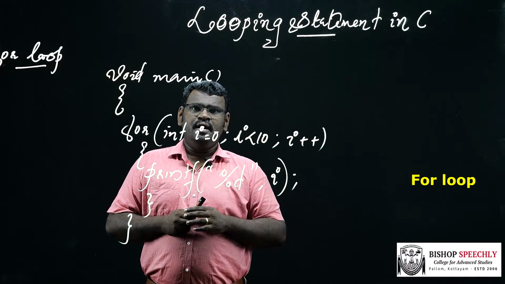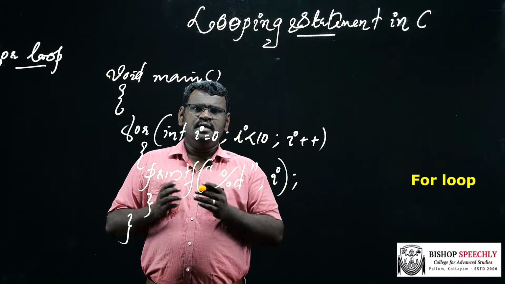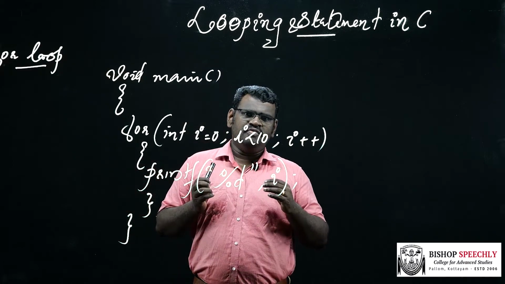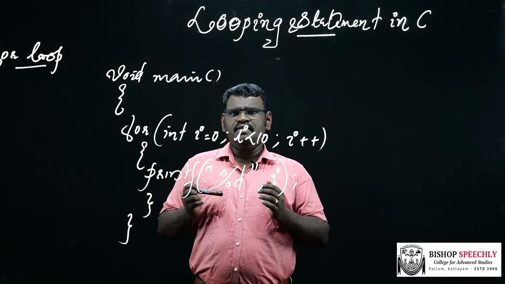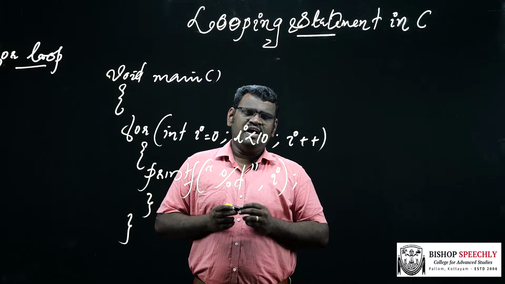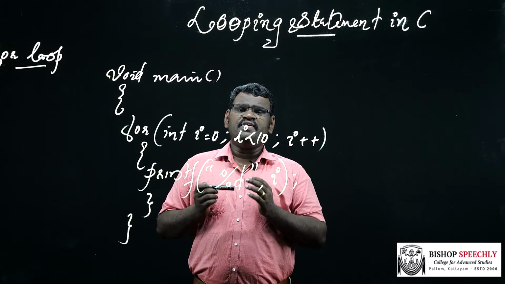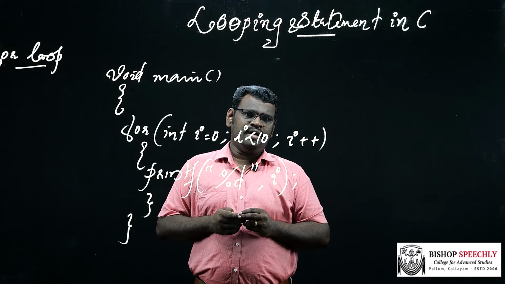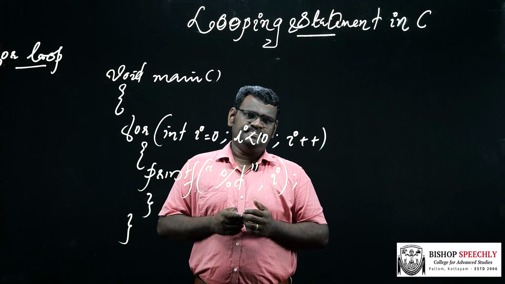Remember one thing: in for loop statements, the initialization happens only once. So viewers, during this session, we have studied the different kinds of looping statements available in C programming and their examples. Thank you.